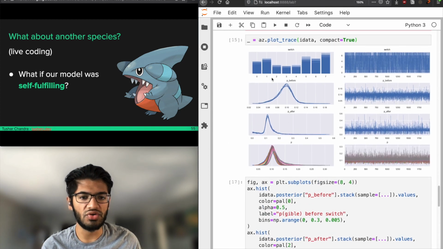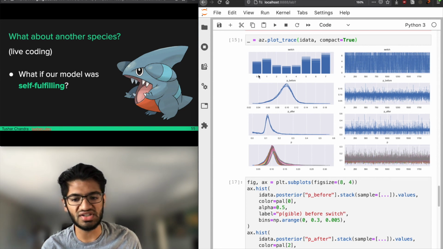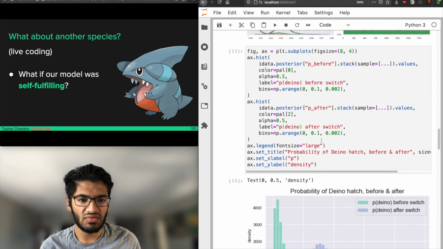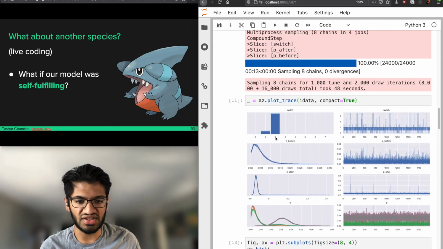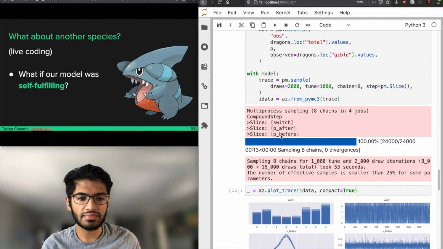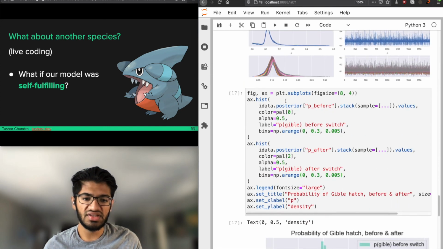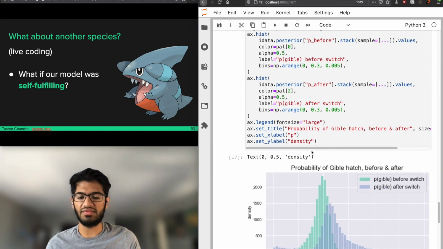But I think the most important point is that it's not clear that a switch occurred, because the model is not confident that a switch occurred on any of these days, whereas for Dino, the model was very confident that the switch occurred on day 2. So that's the hatch rate for Gibble and the hatch rate for Dino.